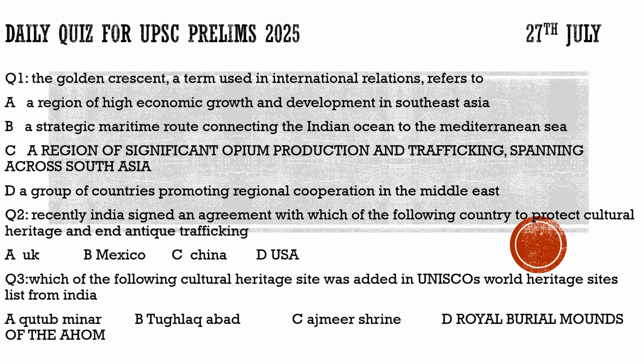Let us see what it says. Question number two is: recently India signed an agreement with which of the following countries to protect cultural heritage and prevent antique trafficking. We discussed this topic in detail, and how these artifacts are stolen from one country to another illegally. They are illegally sold in the western markets, and there is a huge loss for the home country, a huge loss of cultural heritage.